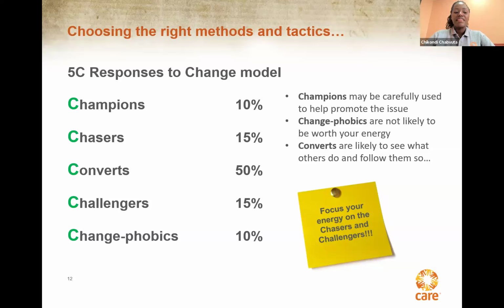Then we have converts. These form 30 to 50% of the total population. Converts are the biggest single group in your change audience. They listen in silence to the proposed change and don't ask questions. Converts want solid evidence in favor of the change in order to come on board. Converts have two advantages. First, bringing them on board tips a sizable majority of people into the mostly positive camp and ensures your change proposal will be adopted.